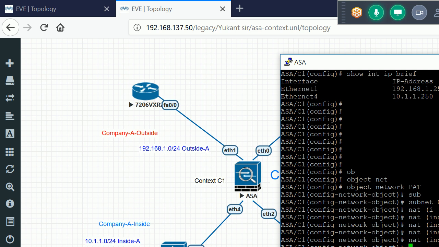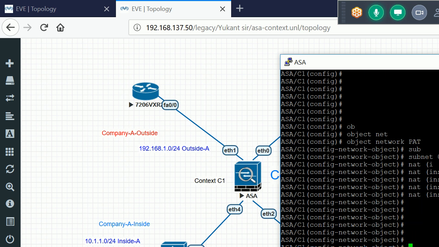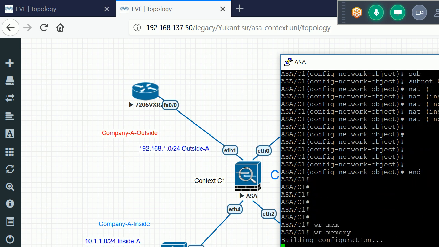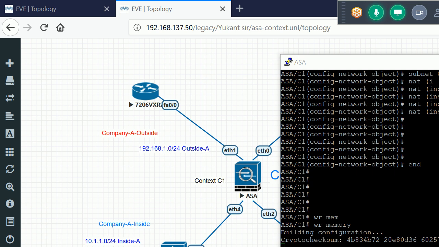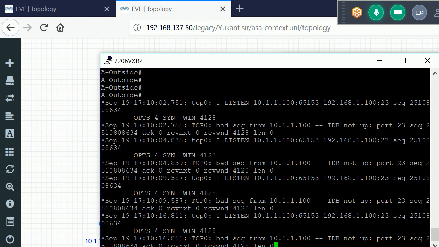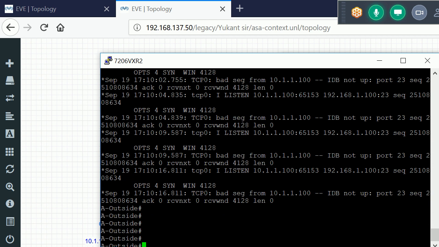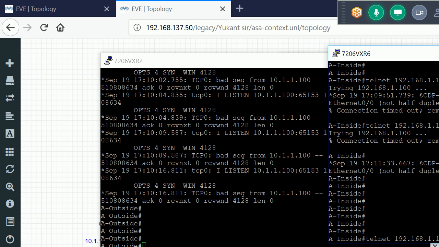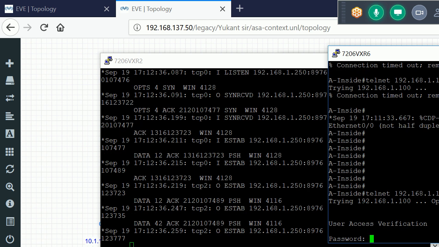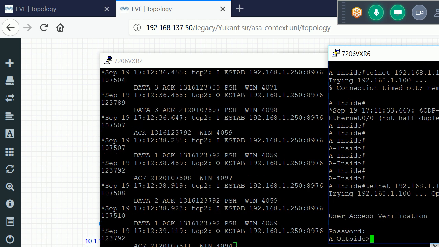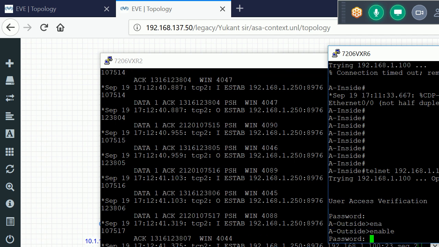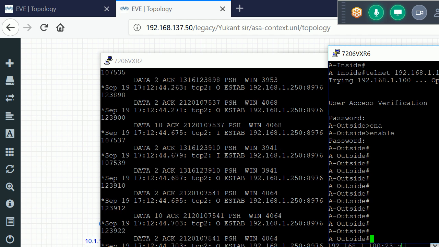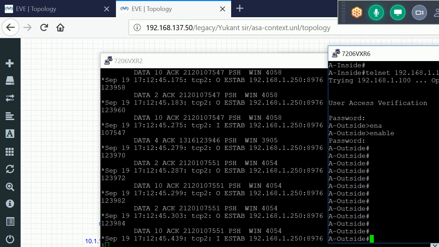Okay, I'm done now. Okay, if I go again into my inside user, now if I initiate the telnet, see I'm getting the access. Cisco, I'll get the access of this outside user. Okay, so that is the way how we can configure PAT.